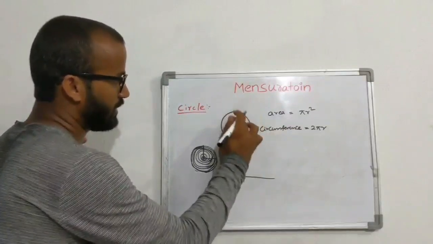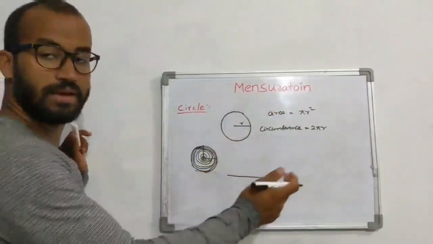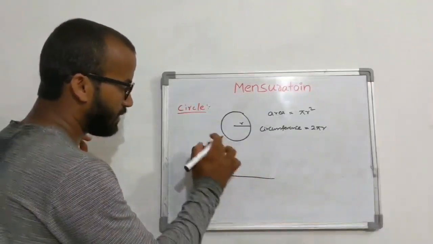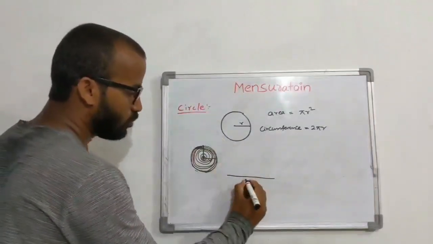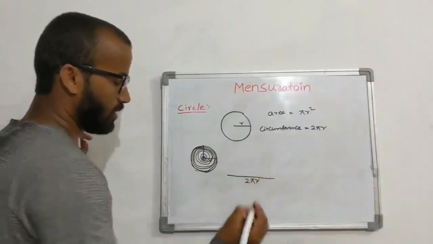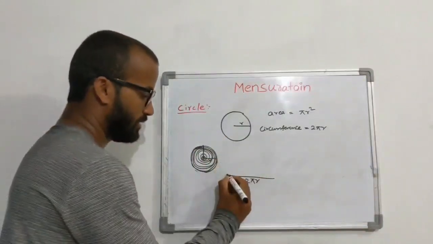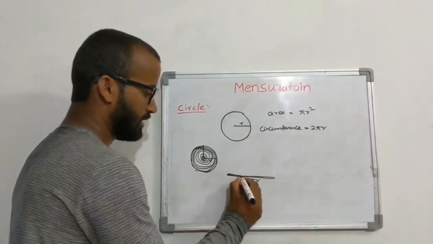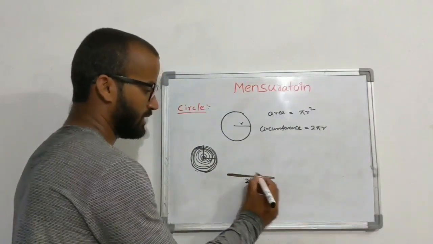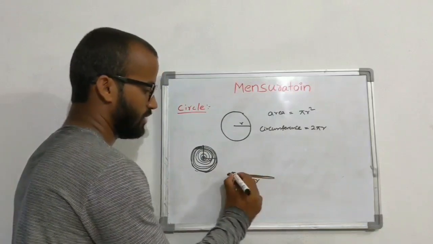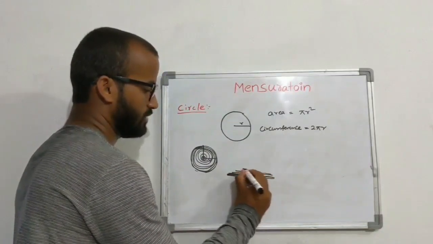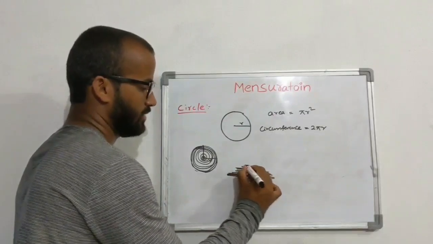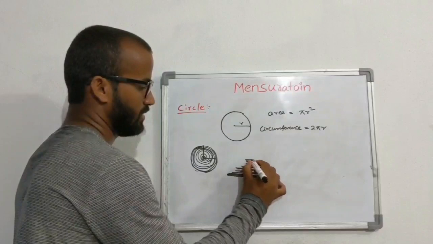If I cut this circle here and extend it, it's going to form a line, right? Then what is the length of this line, this outer circle? 2 pi r. After that, this is the second circle. This is the third circle. The third circle will be somewhat smaller than the second circle. Fourth circle, fifth circle, sixth circle, seventh circle, eighth, ninth, 10th, like that.